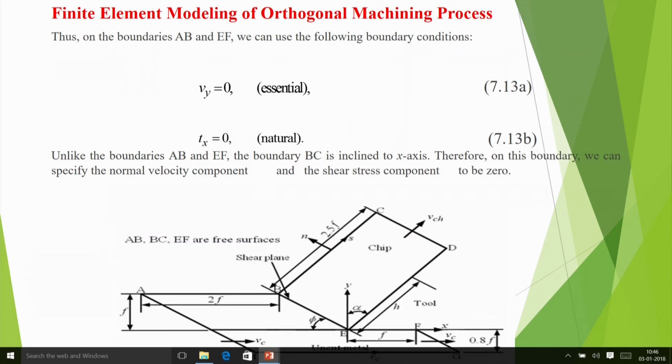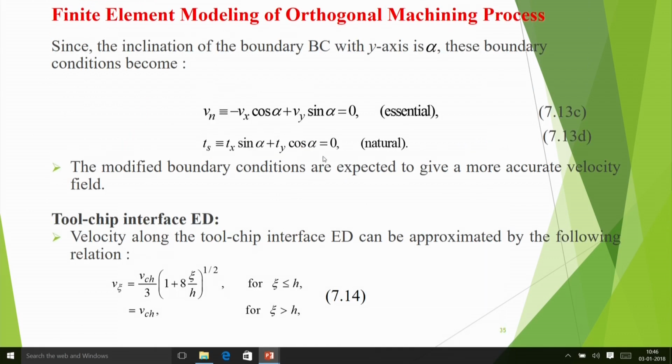Ts means tangential stress is not there here, but that is expressed in this form. Then at the tool chip interface, velocity along the tool chip interface can be approximated by the following relation. This is a sort of empirical relation.